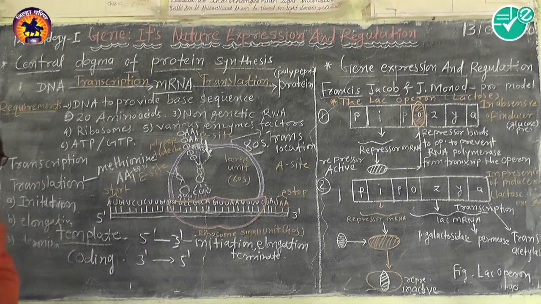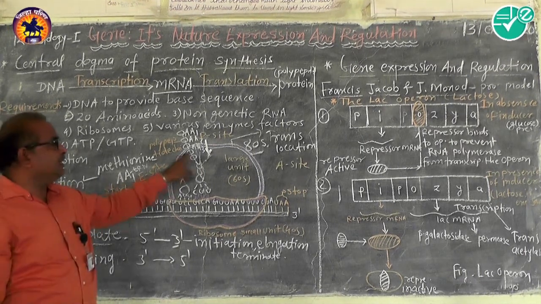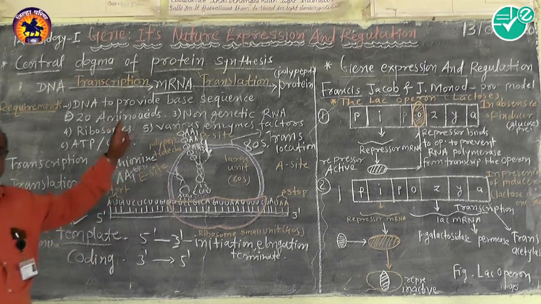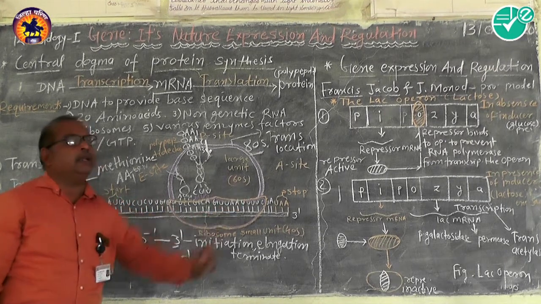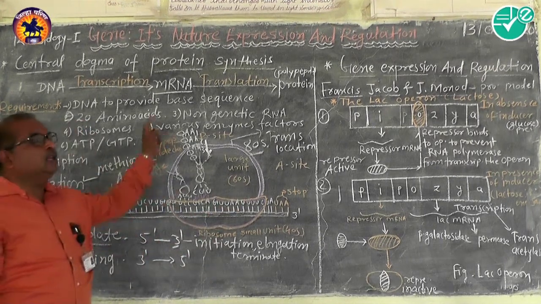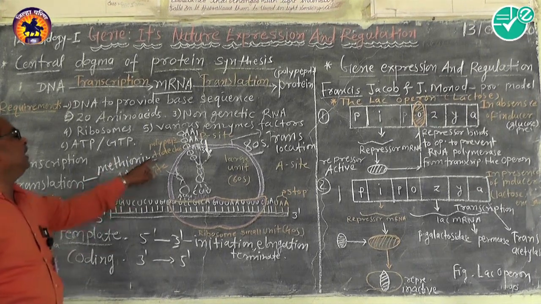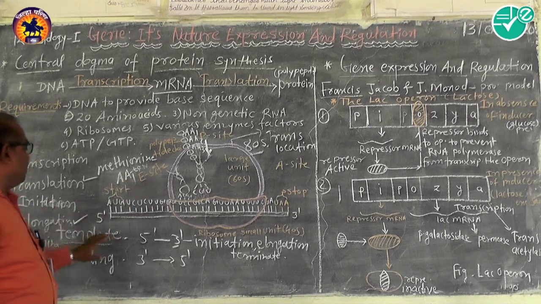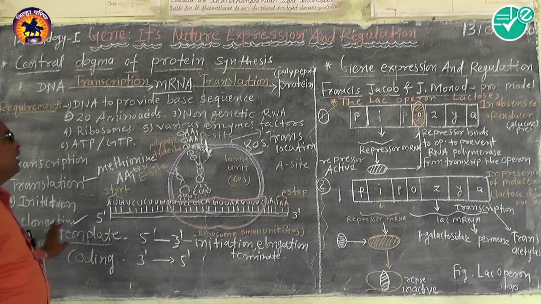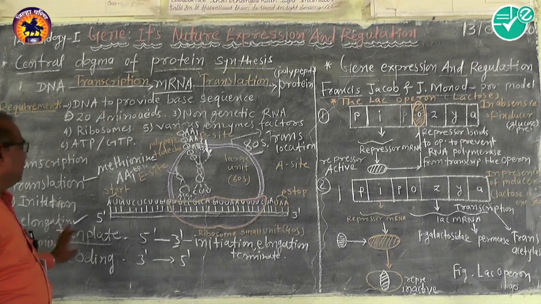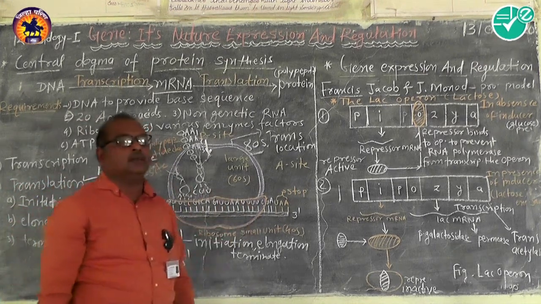Initiation of the process is followed by elongation. The chain of amino acids elongates as a polypeptide chain. This continuous process goes towards the 3' end, with amino acids linking together through peptide bonds to form the polypeptide, and elongation is completed. After elongation, the last step of translation is called termination.